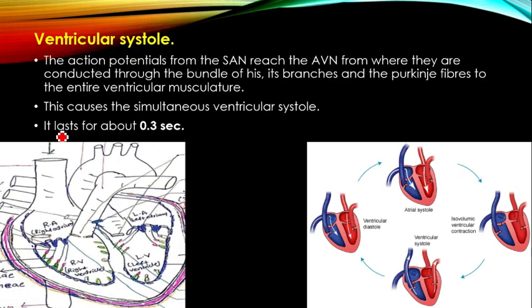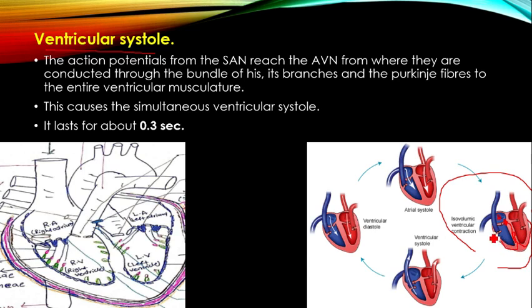After atrial systole comes ventricular systole. The action potential generated in the sinoatrial node is received by the atrioventricular node, or AV node, which sends the impulses to the ventricular muscles through the bundle of His, or AV bundle, into the left and right bundle branches and finally to the Purkinje fibers.